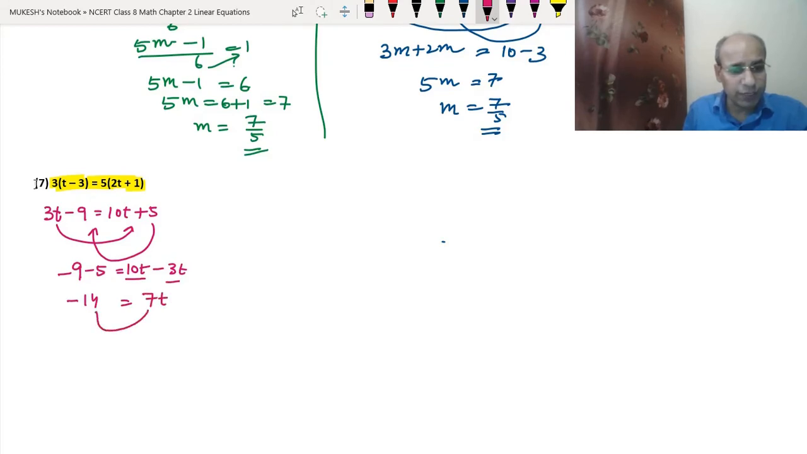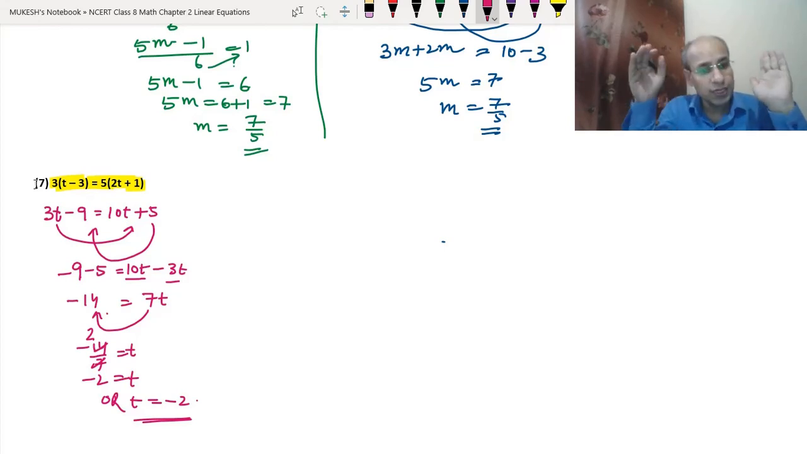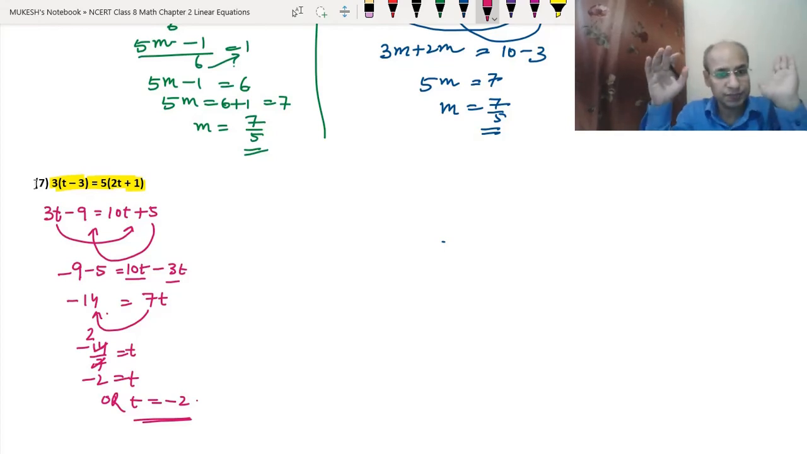Now 7 we will take to the other side. So minus 14 upon 7 equals t. So 7 twos are 14. So minus 2 equals t, or we can write t equals minus 2. Okay. So the answer we have got is t equals minus 2. There is no other way of doing this question. Okay. This is the only way that we can do. Clear. Right. Now let's do the 8th question.